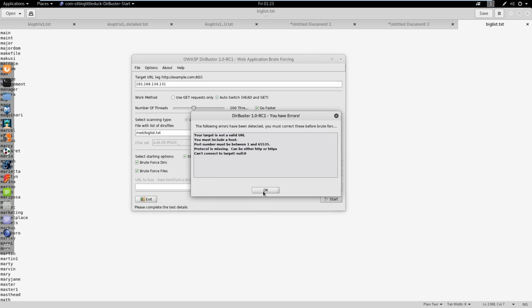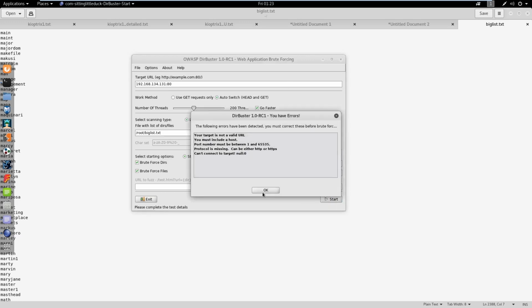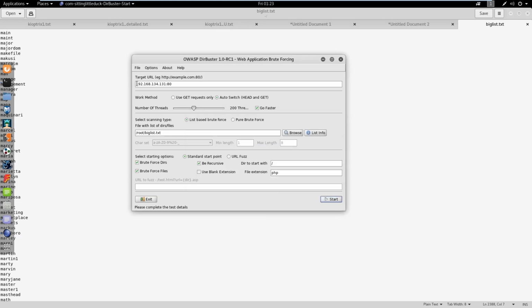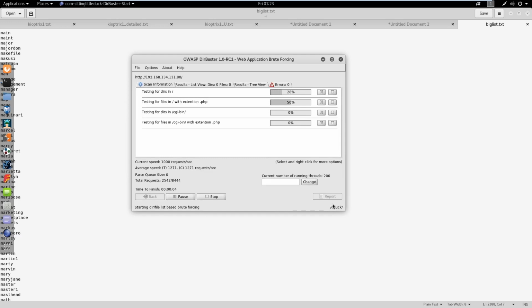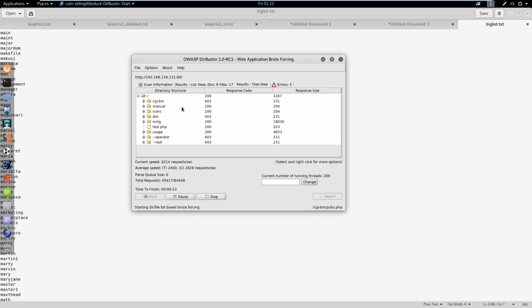Oh, it's saying our port's not valid here, so we do have to add 80. I apologize. And we have to add HTTP. Okay, so some things have changed in this version a little bit. So let's do that, and then hit start. Okay, so this is just going to go through directories, and it's going to see what it can find. It's already found some directories automatically, and we're just going to look through those. And eventually we'll have a tree view here of what we're looking for.